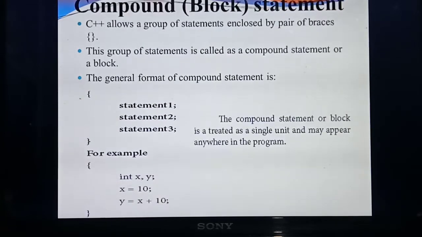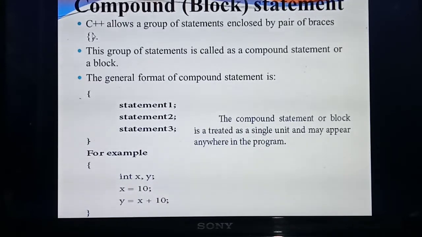Understood? Okay, listen, next one is the compound statement. So what's the other name of null statement? Empty statement. What's the other name of compound statement? Block statement. This and all are very, very important questions. So what do you mean by compound statement? A particular group of statements will be enclosed within braces, that is, a set of statements needs to be enclosed within an open brace and a closed brace.